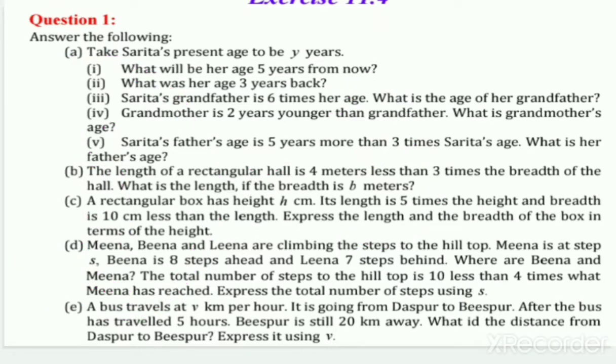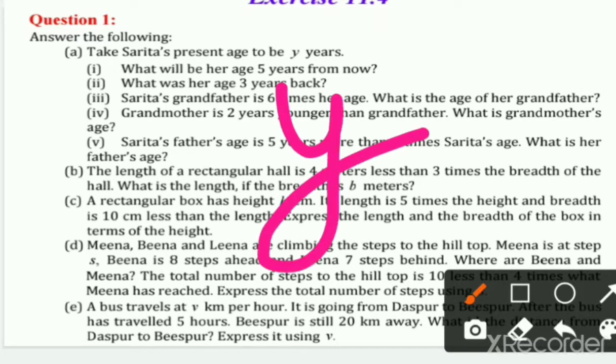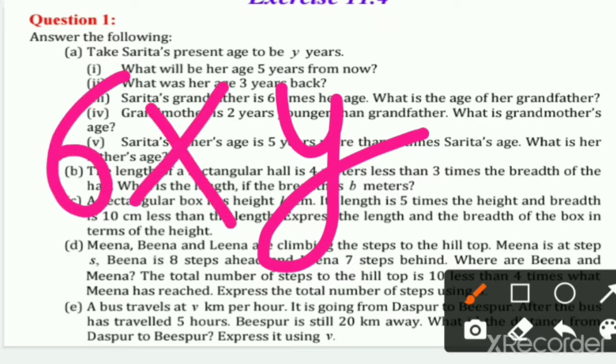Sarita's grandfather is 6 times her age. What is the age of her grandfather? It is telling that Sarita's grandfather is 6 times her age, and what is her age? Her age is Y, and her grandfather is 6 times her age. It means 6 multiplied by Y.